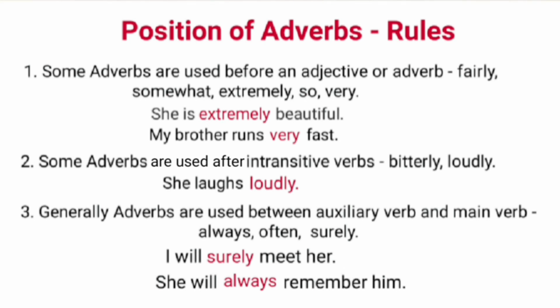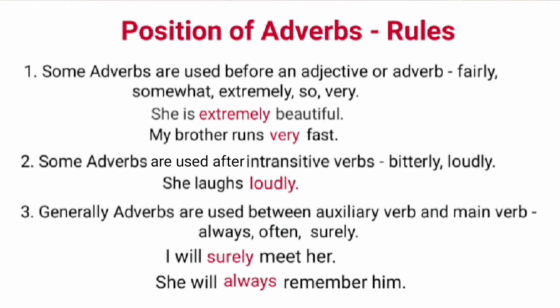Number 3. Generally, adverbs like always, often, surely are used between the auxiliary verb and main verb. Examples are: I will surely meet her. Here will is an auxiliary verb and meet is the main verb.